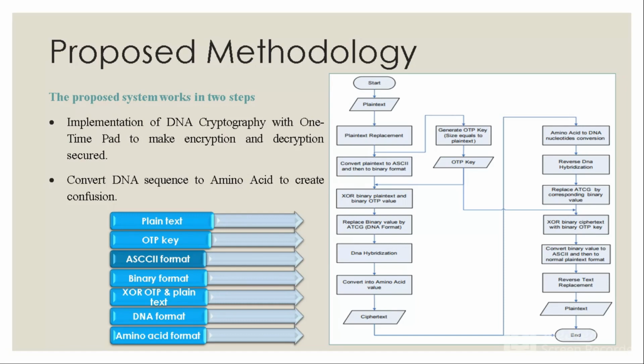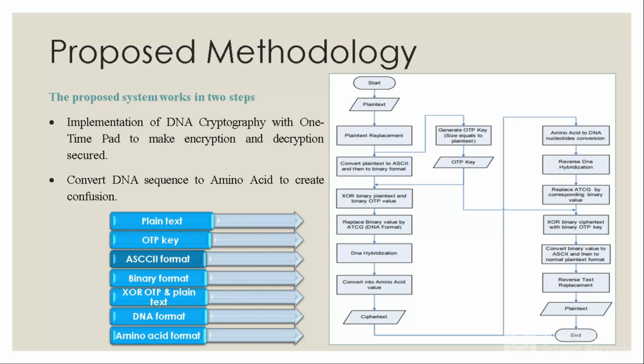After that, the DNA hybridization will be converted into the amino acid value to create the confusion, and the ciphertext will be generated. In decryption, the ciphertext will be given as input. The amino acid to DNA nucleic acid conversion is done, and then reverse DNA hybridization will be done and ATCG replaced by the corresponding binary value, and the OTP will be given for the decryption.